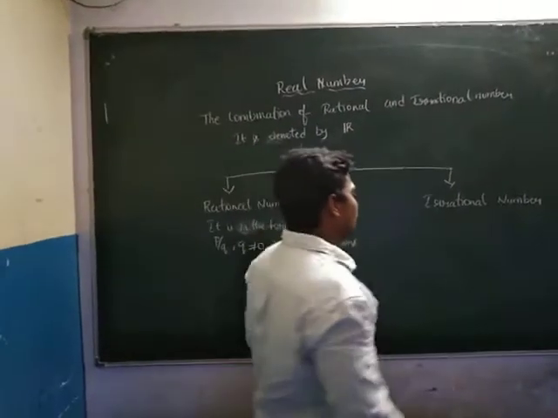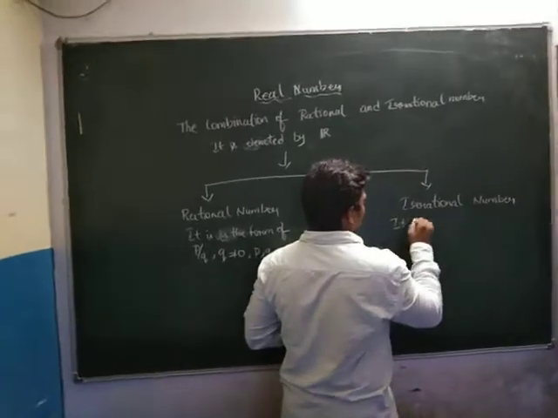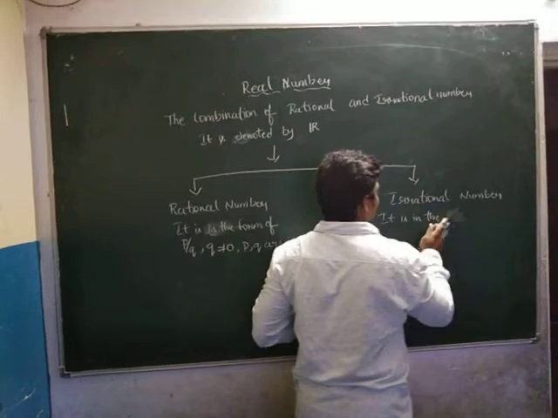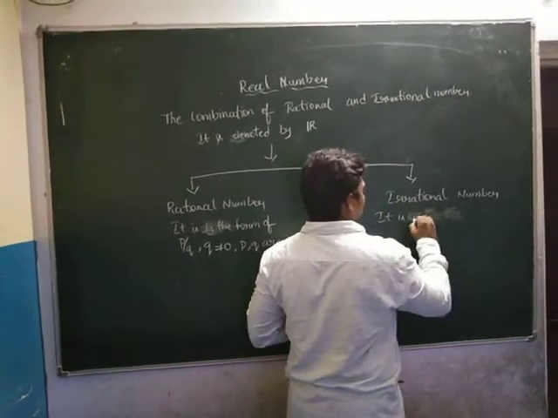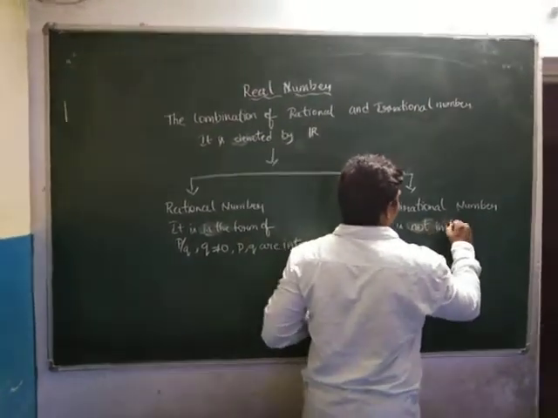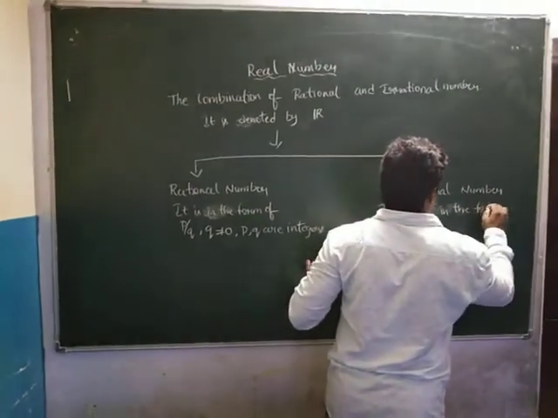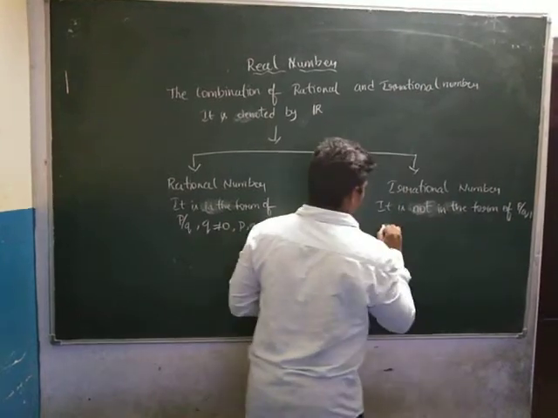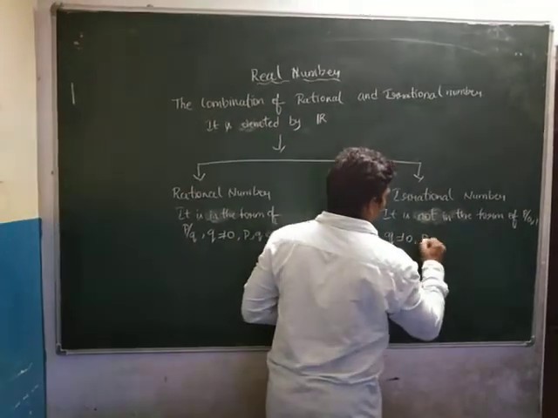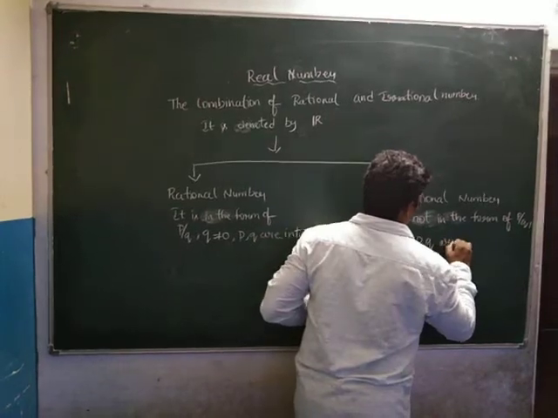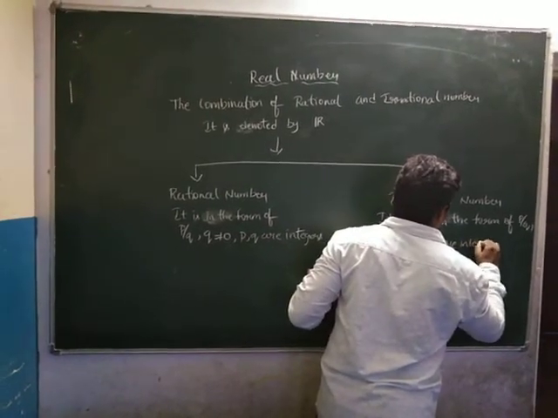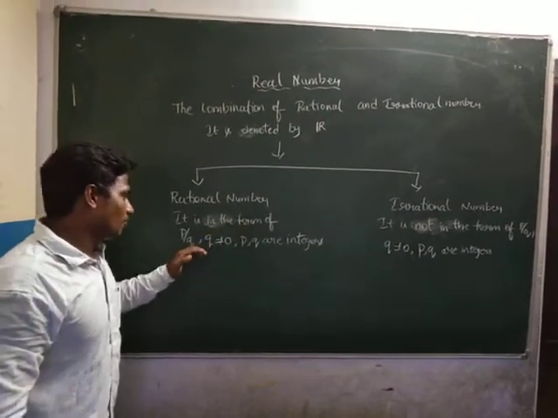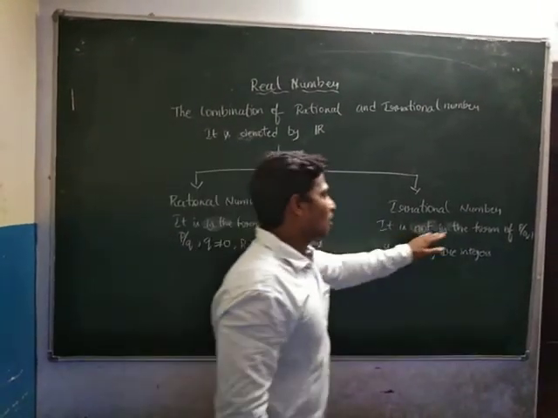Then what about an irrational number? Same. See here, it is not in the form of p by q, where q is not equal to 0 and p, q are integers. So a rational number is in the form of p by q, but an irrational number is not in that form.